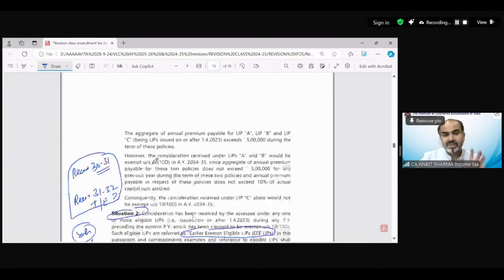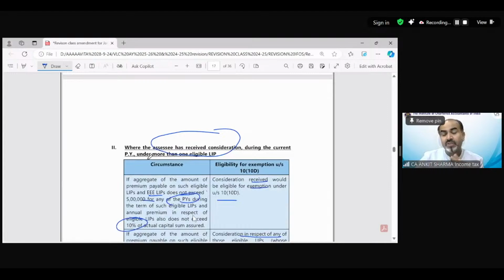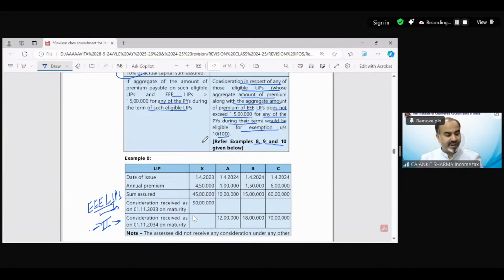So now example number 8. I just explained to you the difference between when you need to apply this provision and when you apply situation number 1. Now this is example number 8. We need to find out which policies need to be exempted or taxable. Read the question. We have the date of issue.